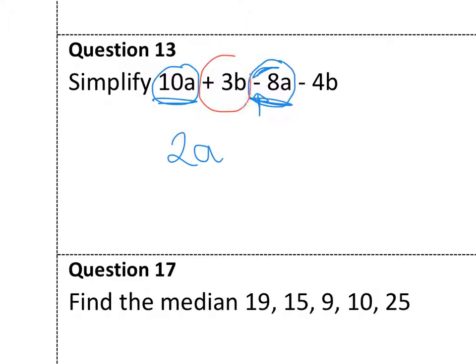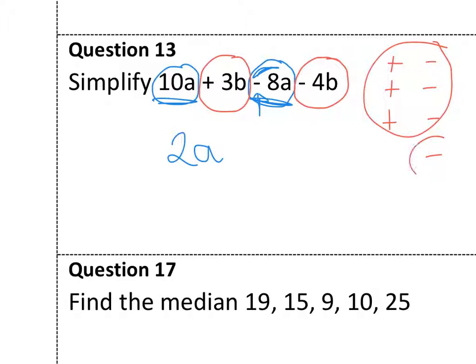I've got 3B plus 3B, take away 4B. So I had plus 3, take away 4. Those all pair up, so I'm left with just minus 1B, and we often write that as 2A, take away just B there.